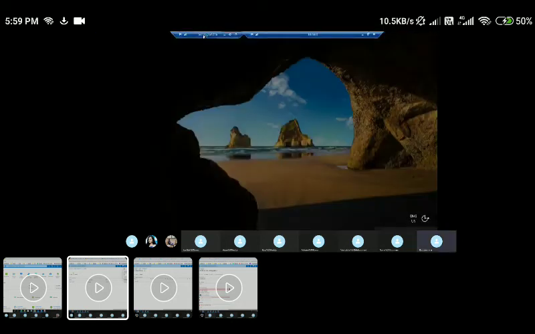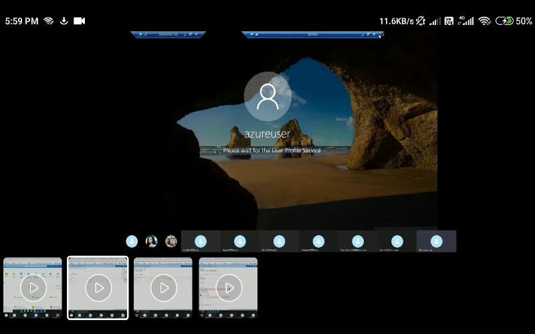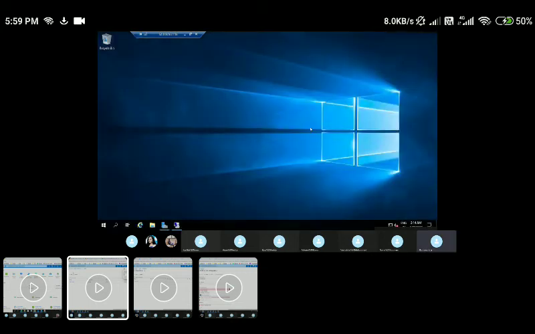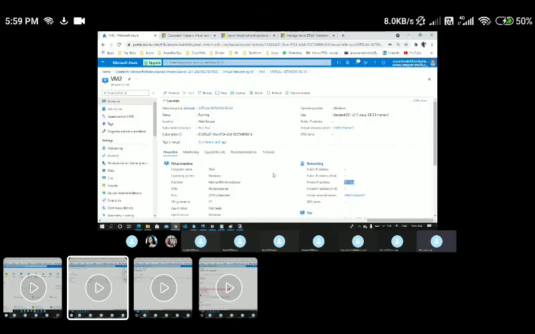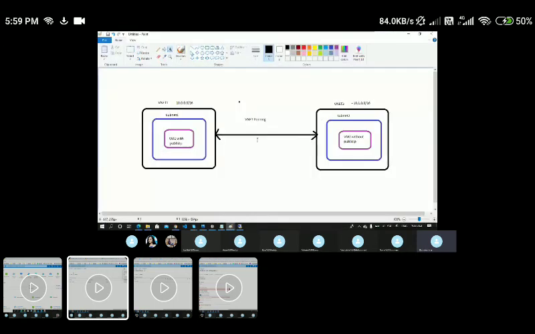If you see here, I have connected to the VM2 from a VM1. So this is my VM1 public IP address and this is my private IP, and this is VM2's public and private IP. Let me minimize this. I'm under VM1. If I minimize this, I will be coming out. So this is how we can test the VNet peering connectivity.